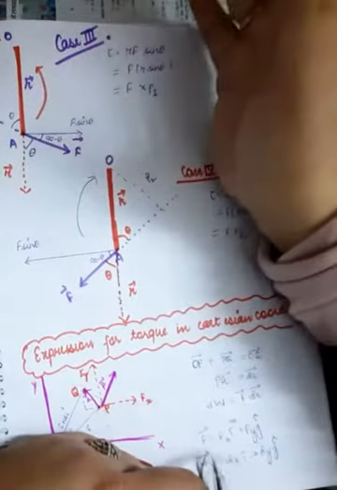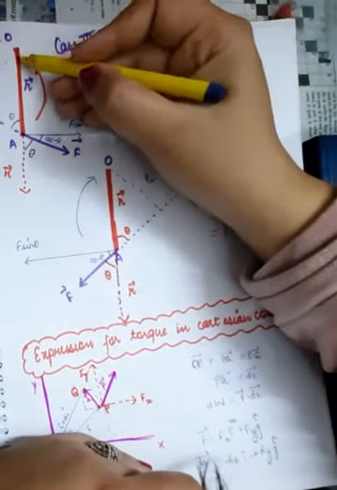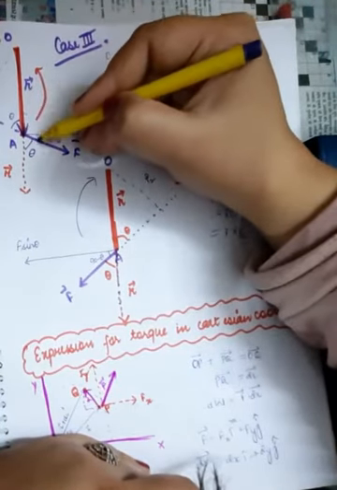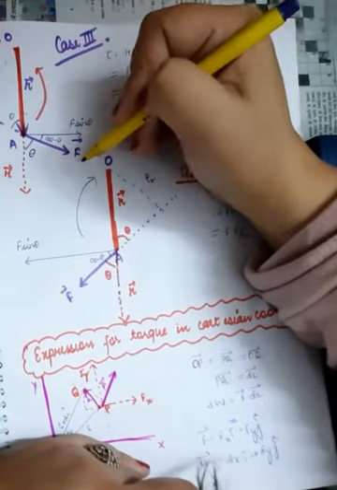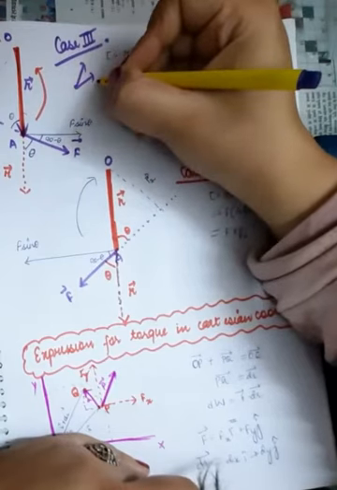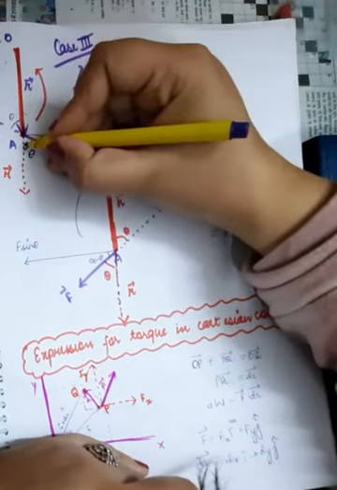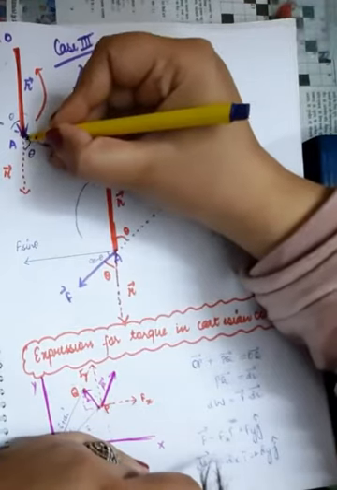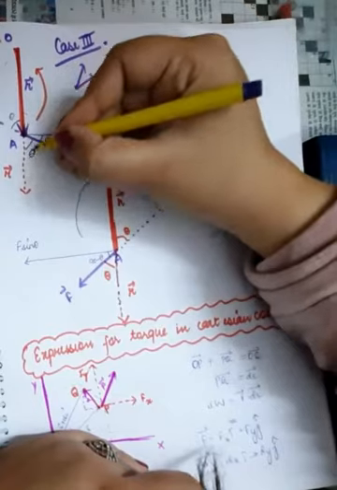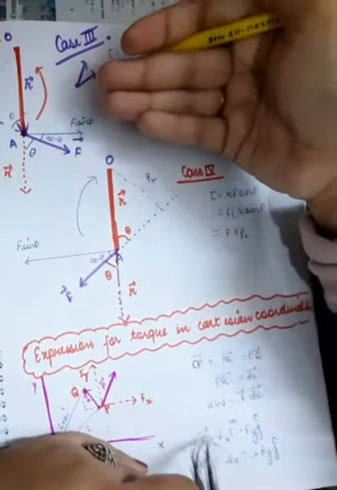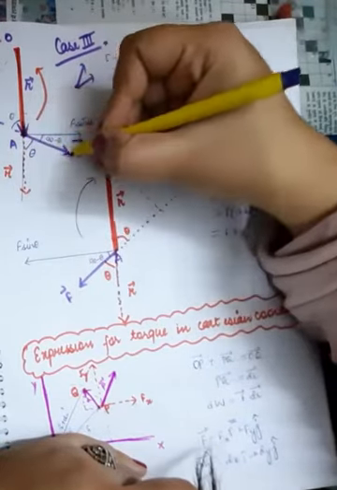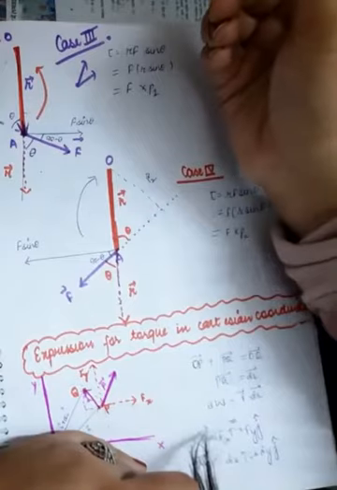And we have to see the angle between R and F. But let me tell you, R has a direction like this. So you cannot tell this angle to be the angle between R vector and F vector, because to measure the angle, two rays should be emerging from one point like this. So let's extend the direction of R so that two rays appear to be emerging from one point, and that's how you measure the angle. This is a rule to measure the angle actually. So this R vector has this direction and this is F vector, and the angle becomes theta.